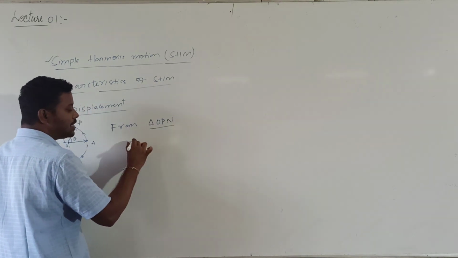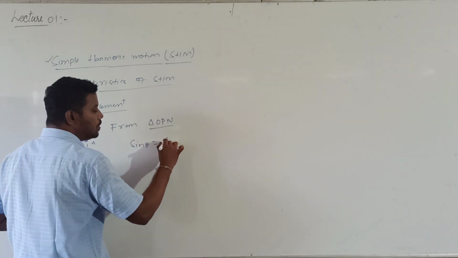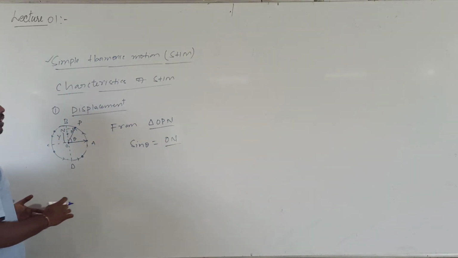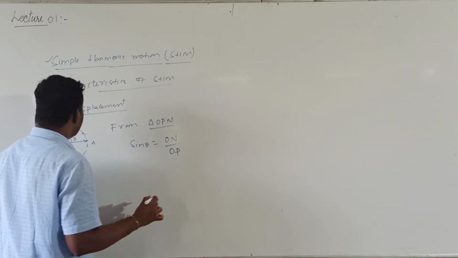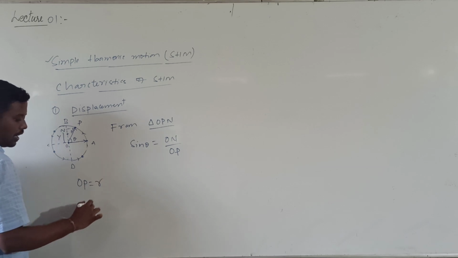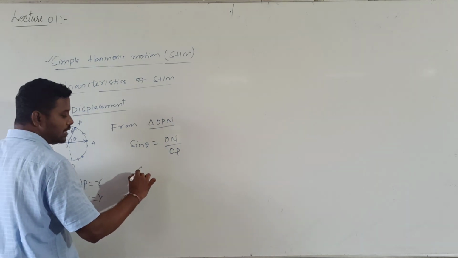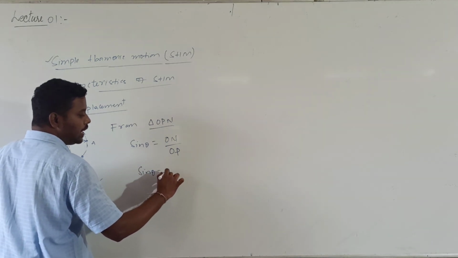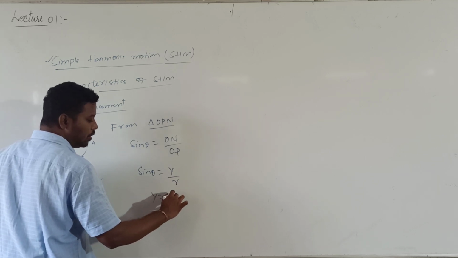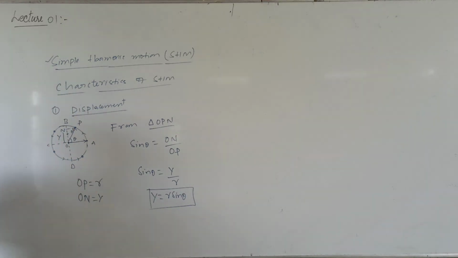What is the definition of sin theta? Sin theta is equal to the opposite side, ON, divided by the hypotenuse, OP. Here OP is equal to R, the radius, and ON is equal to y, the displacement. Then sin theta is y divided by R, or y is equal to R sin theta. This is the equation for displacement.